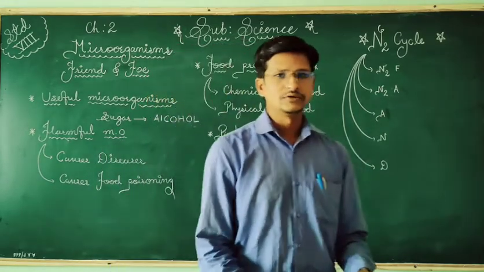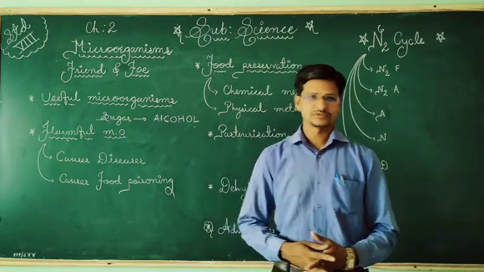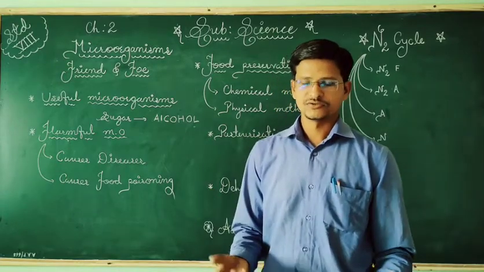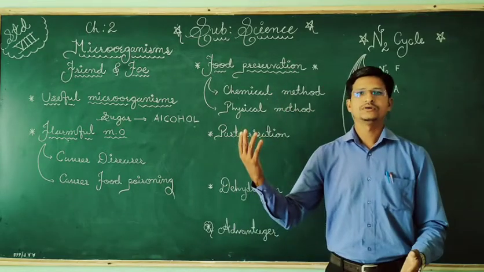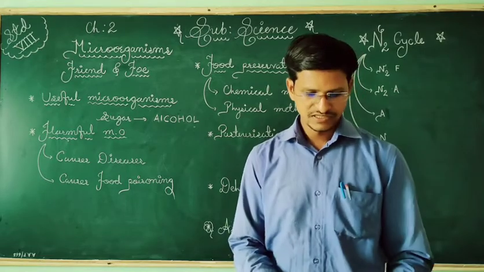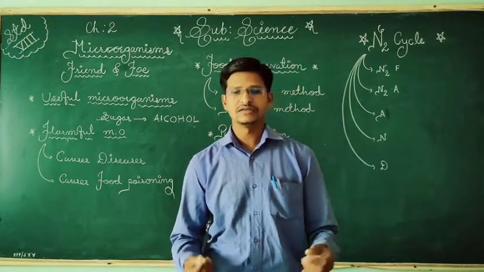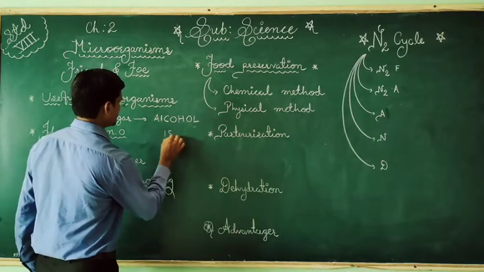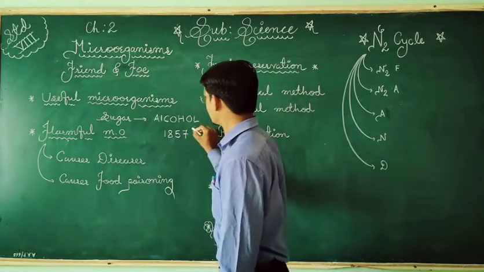Next is the commercial use. Commercial use is very common because it is related to industrial processes. Most industrial processes run with the fermentation process, that is the conversion of sugar into alcohol with the help of yeast, and that is called fermentation. The fermentation process was given in 1857.